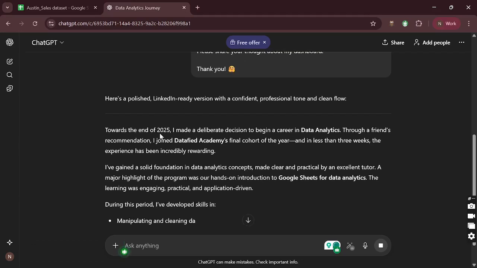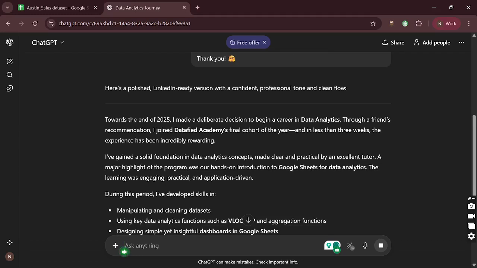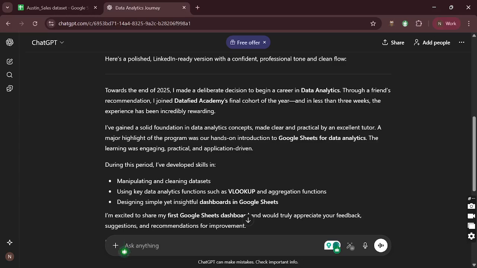Towards the end of the year 2025, I made a deliberate decision to begin a career in data analytics. Through a friend's recommendation, I joined Datafied Academy's final cohort of the year. And in less than 3 weeks, the experience has been incredibly rewarding. I've gained a solid foundation in data analytics concepts, made clear and practical by an excellent tutor.